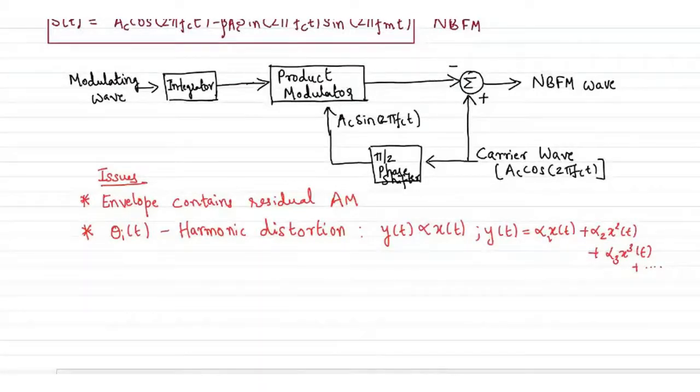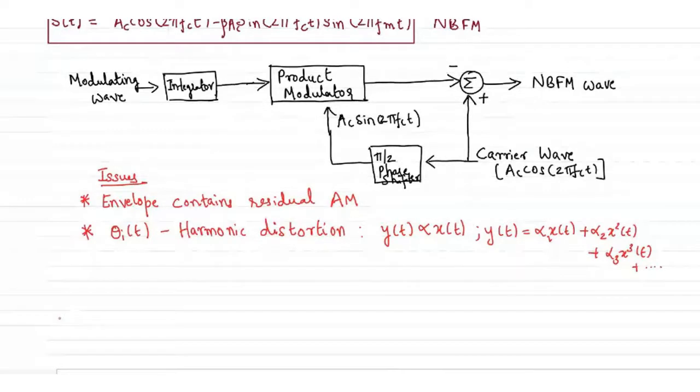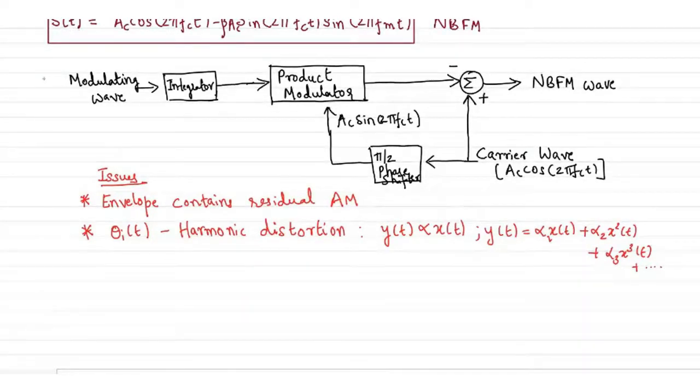Okay, it's very difficult to understand the bandwidth of the signal, but I'll try to make it as simple as possible.